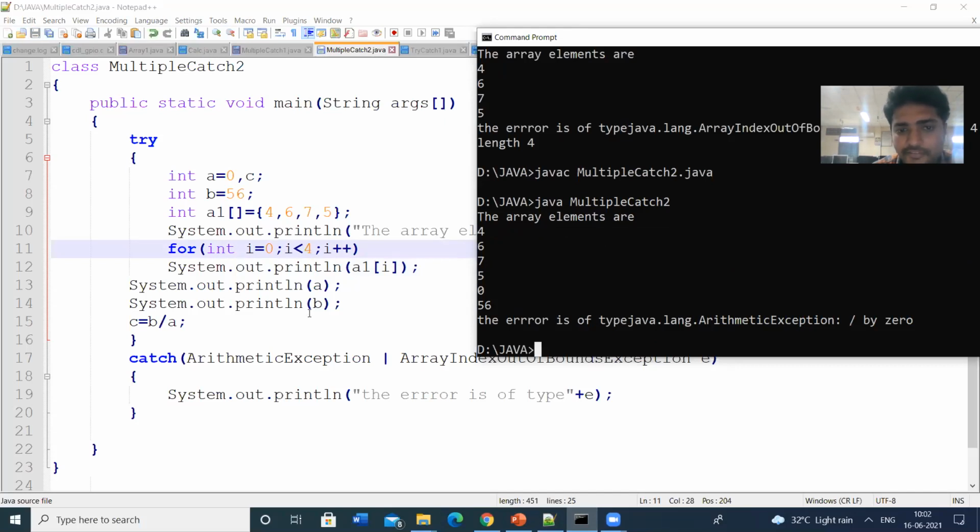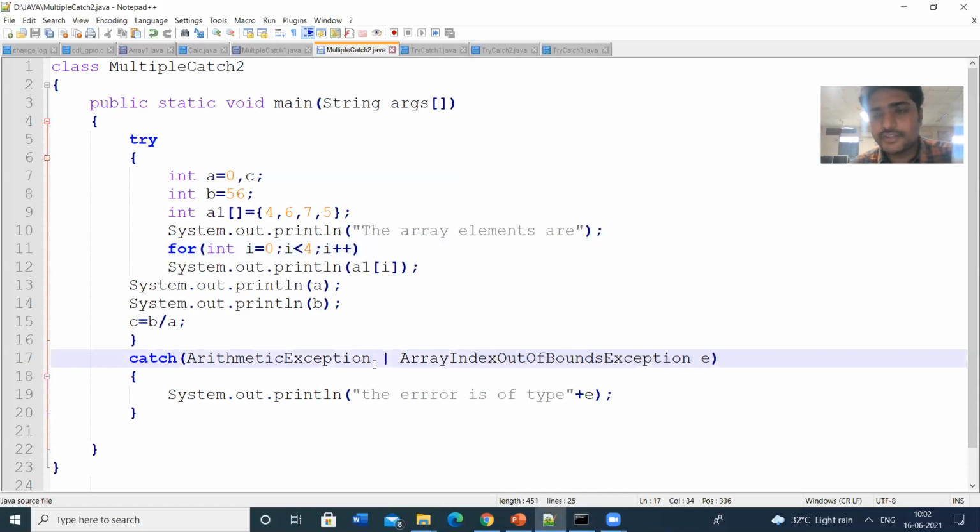Then I am printing the A value and B value, and then we are performing C is equal to B by A. The B value is 56. Here I am getting an arithmetic exception, so the arithmetic exception error will be displayed. This is possible in the latest versions of Java, by using the Boolean OR operator. Multiple exceptions can be handled in one catch block. So this is the illustration of try blocks, catch blocks, multiple catch blocks and finally blocks.